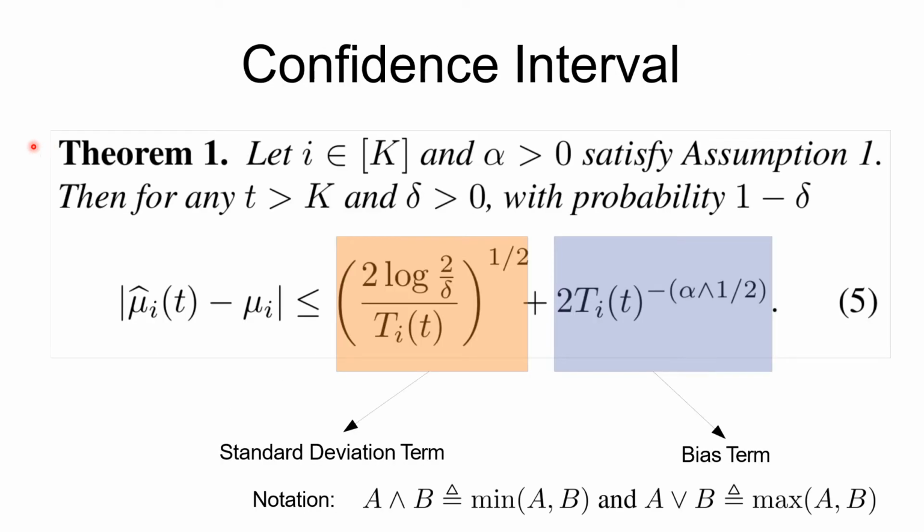The most important part of this work is the following theorem. It states that if assumption 1 is satisfied, then with probability 1 minus delta, the absolute difference between the estimated mean and the true mean for arm i is less than or equal to the sum of two terms. The first term is the standard deviation term, which is similar to the one found in Hoeffding's inequality, and the second one is induced due to the presence of delay. Note that the presence of alpha in the exponent indicates a reference from assumption 1. Also note that delta is only present in the standard deviation term.